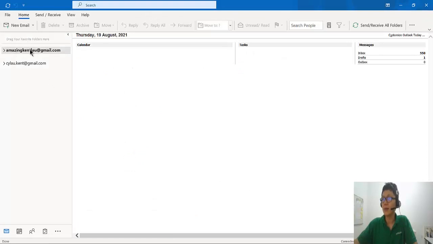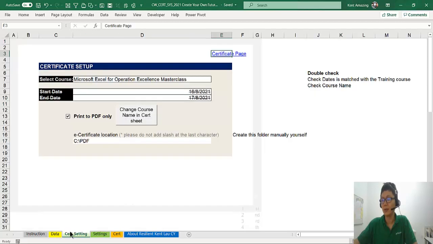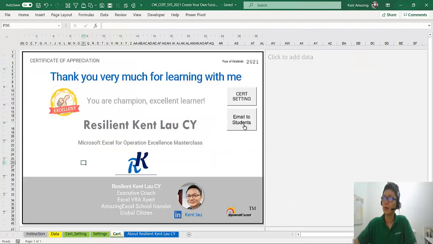Your email can be Gmail, or any other, as long as you set up your Outlook first. That is your job. And also you need to do one more thing: you go to settings, create a folder called PDF, and then check on this. Okay, then you're ready to go. And now let's take a look here.